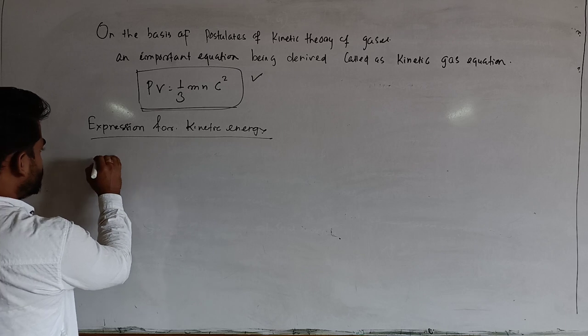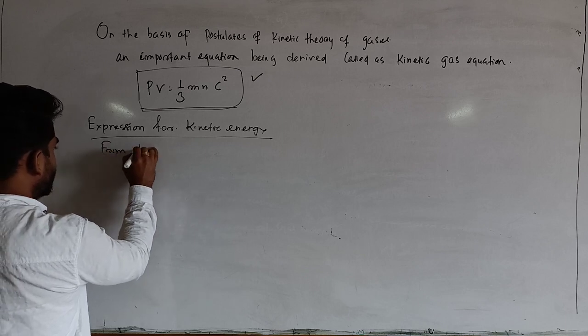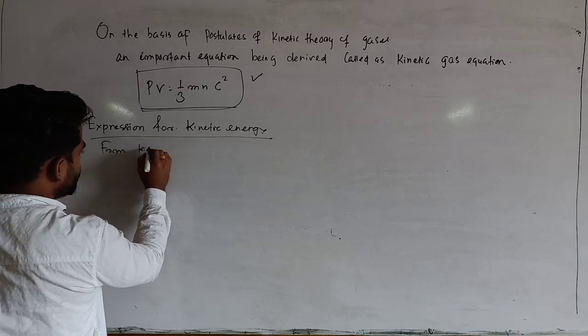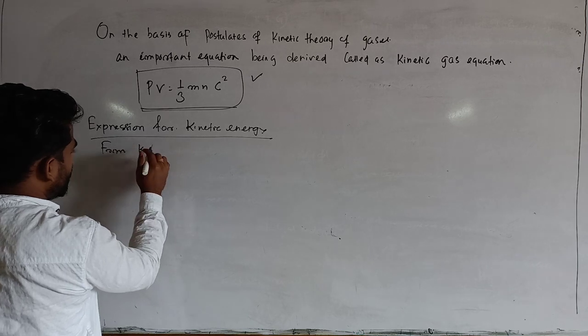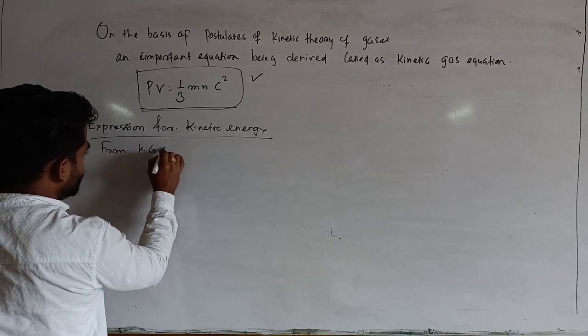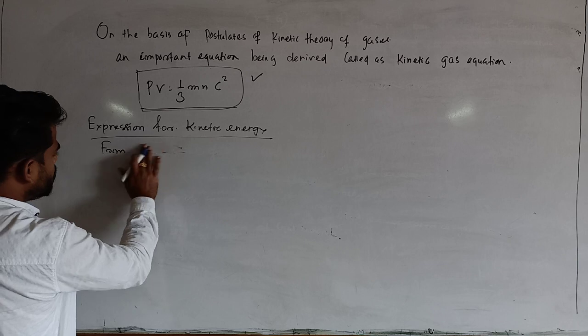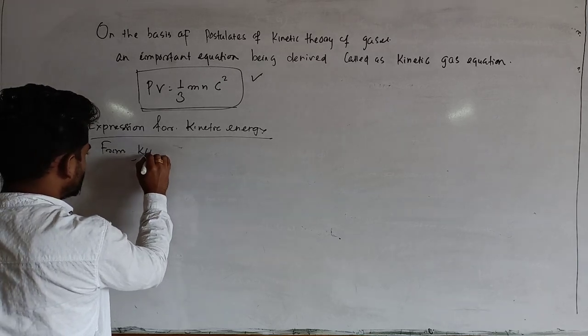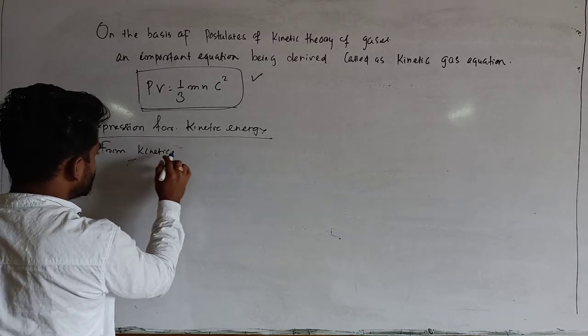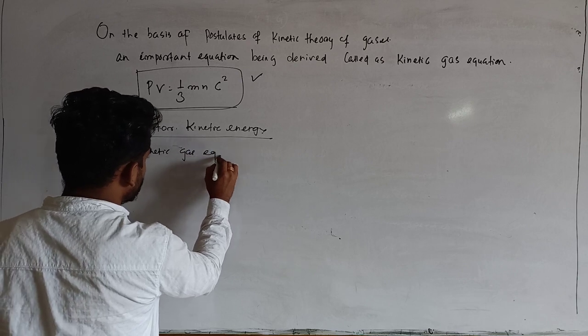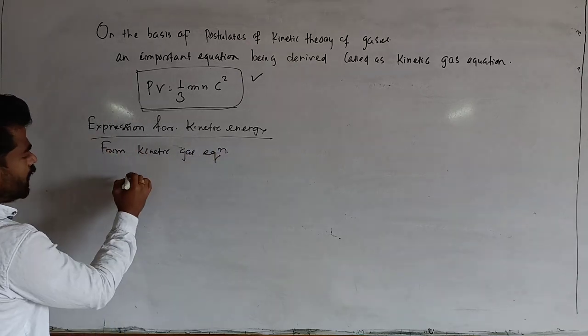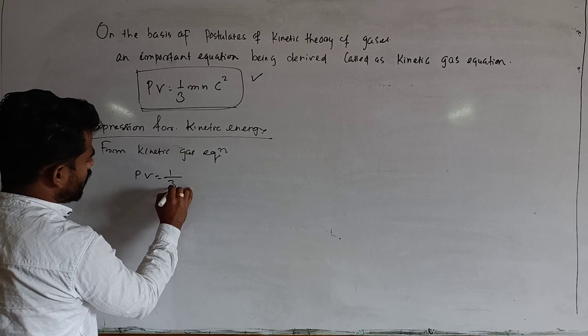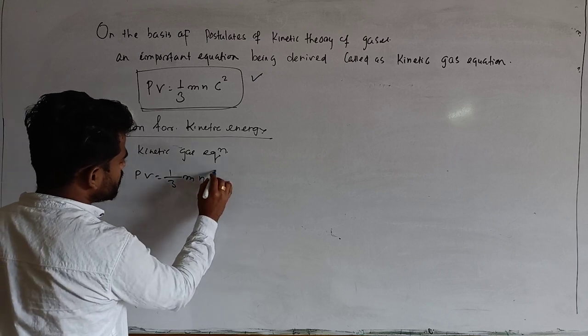So from the kinetic gas equation, KGE, PV is equal to 1 by 3 mNc square.